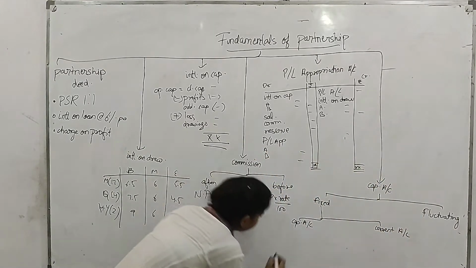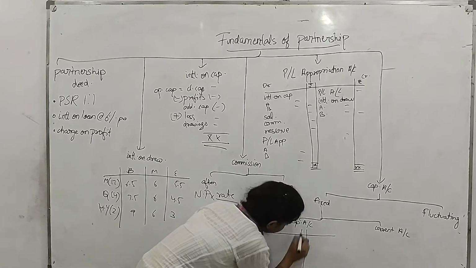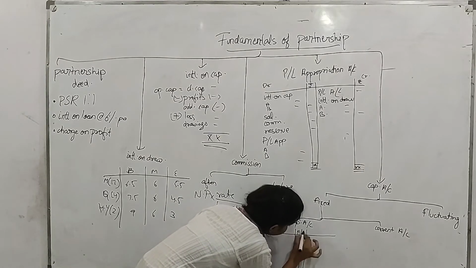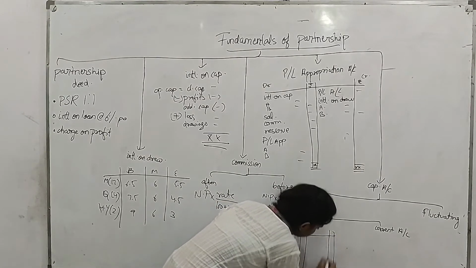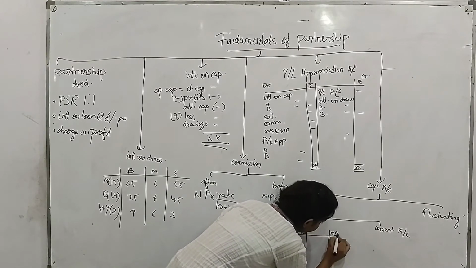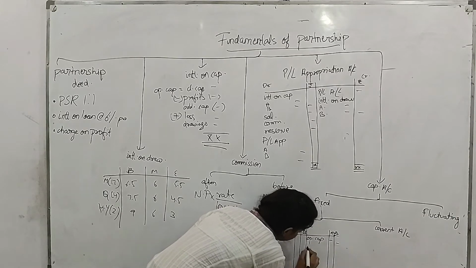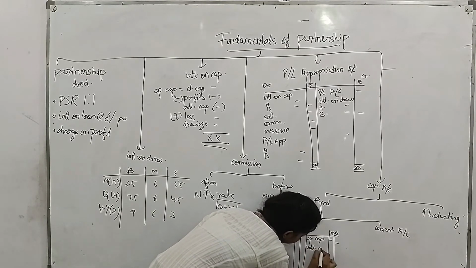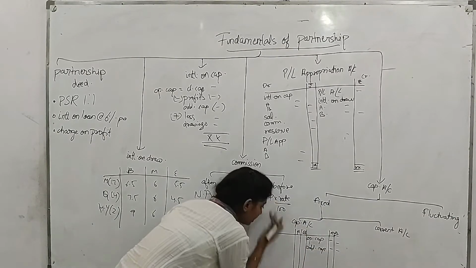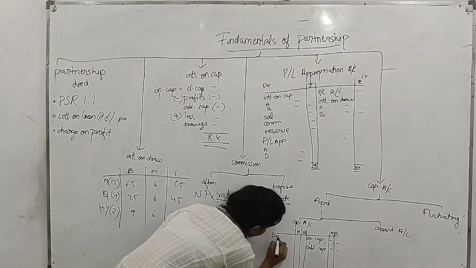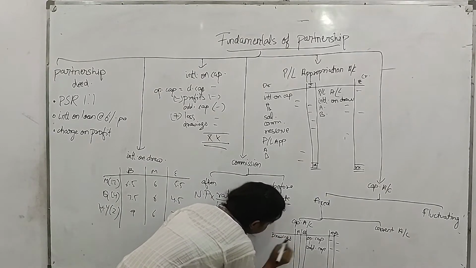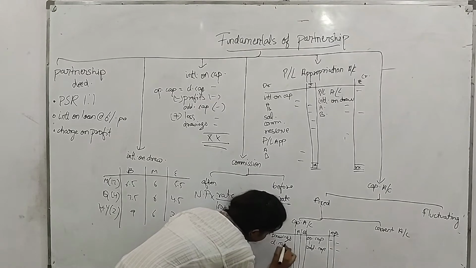And the format of capital account is column of each partner. Here we go with opening capital, additional capital. Here we go with drawings, which is charge on profit, and here we go with closing capital.